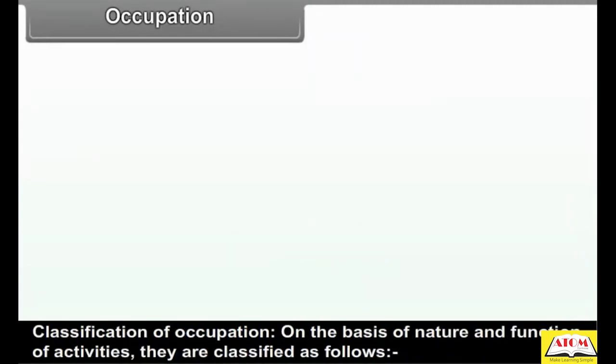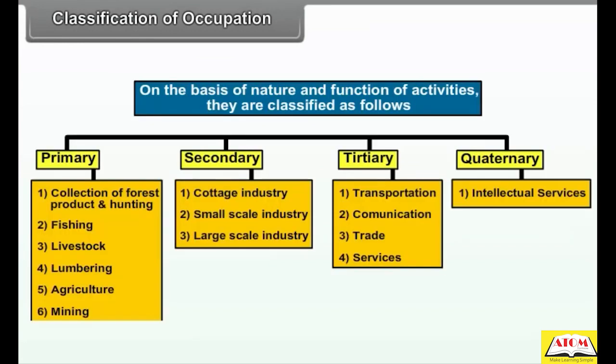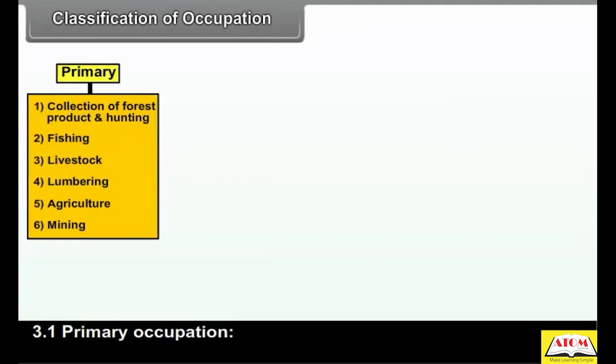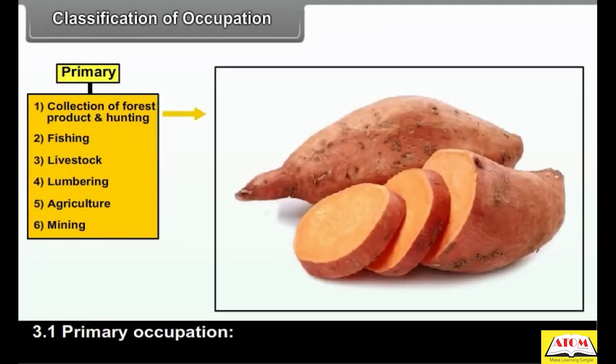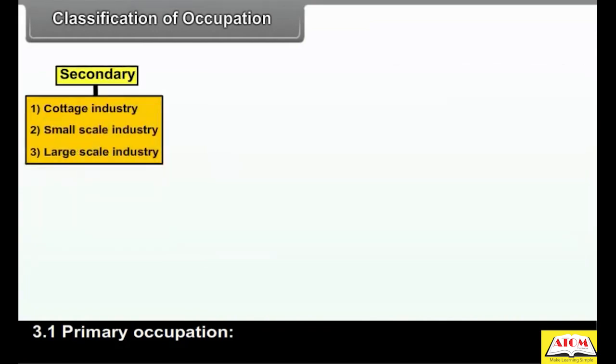Classification of occupation. On the basis of nature and function of activities, they are classified as follows. Primary: 1. Collection of forest product and hunting, 2. Fishing, 3. Livestock, 4. Lumbering, 5. Agriculture, 6. Mining.